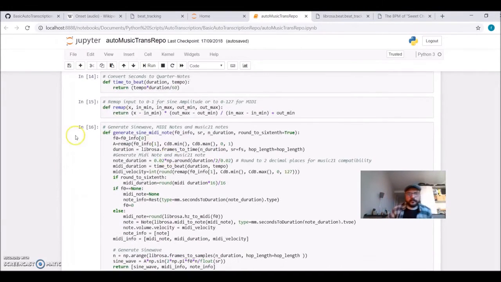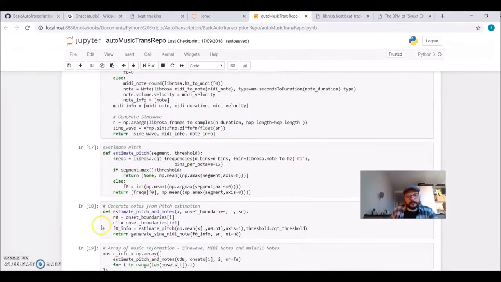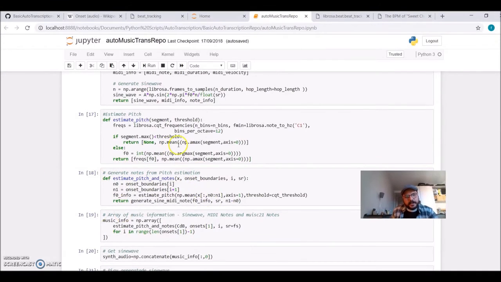So you should go through the code. It's a bit complicated, but just see the nested functions. We're going through each segment of time. We try to estimate the fundamental frequency. We're just taking averages to try to get which note we should play. We have the segment, which is the duration. We convert from dB to amplitude to give it the sine wave amplitude and to give it a MIDI velocity.